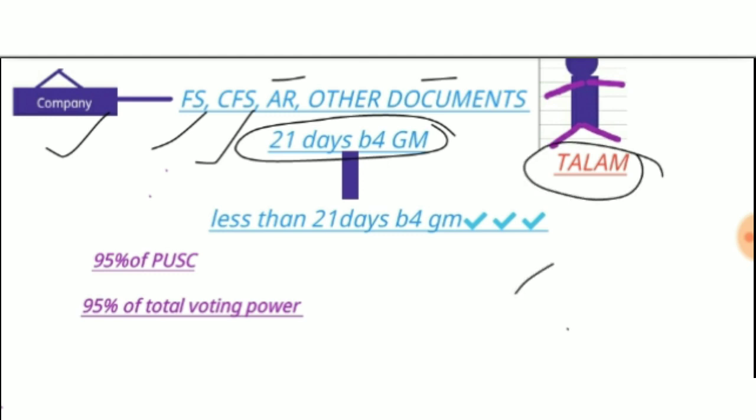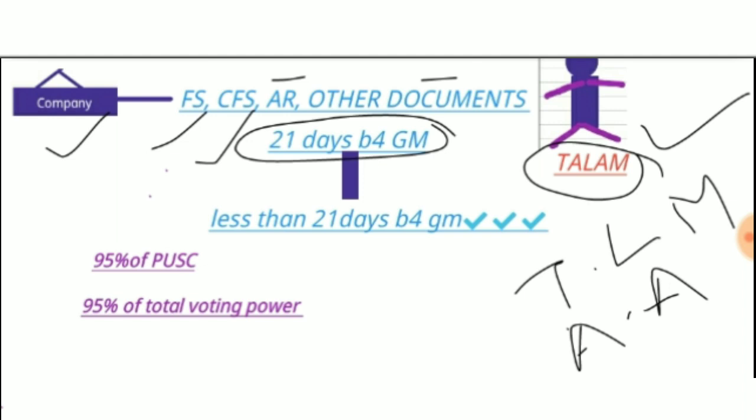Thalam means: T, trustees of debenture holders; A, auditors; L, legal representatives; next A, assignee; then M, members. So it is the responsibility of the company to send all these documents to the Thalam 21 days before the general meeting. So what is happening now?